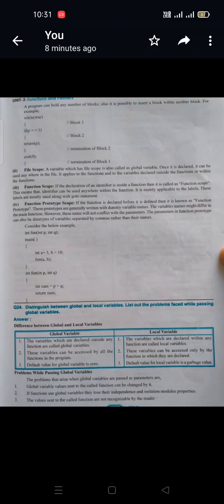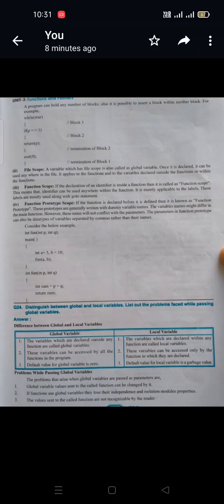In the main function we are giving variables a equal to 5 and b equal to 10. We are assigning values to the variables. Then we call the function with a, b; semicolon. Then we close the main program. After the main program we define the function: integer p, integer q.